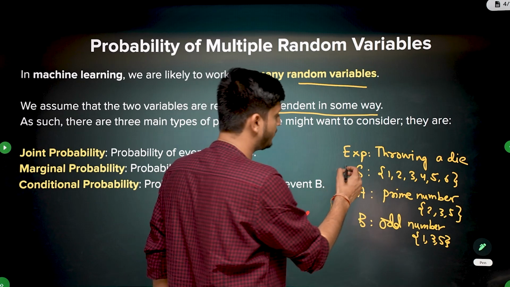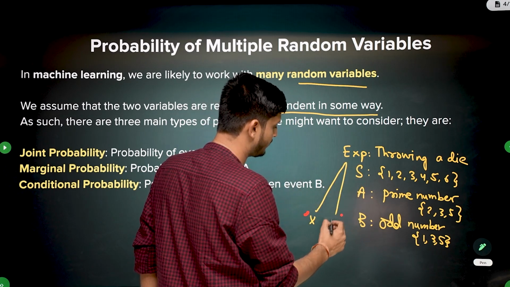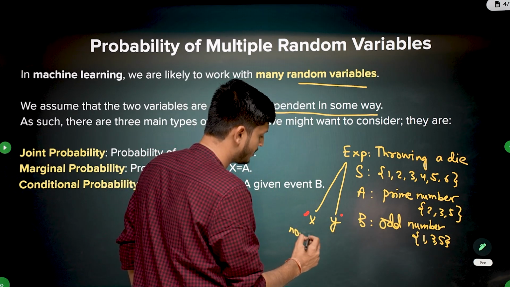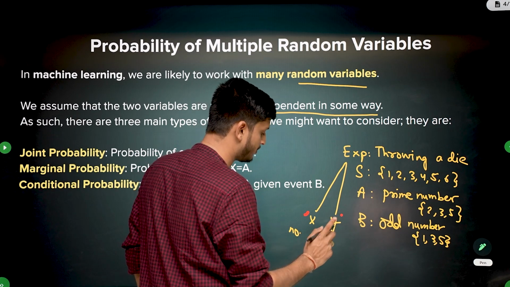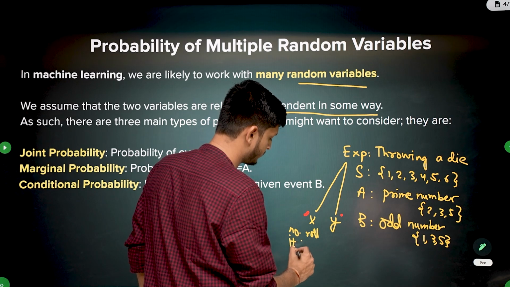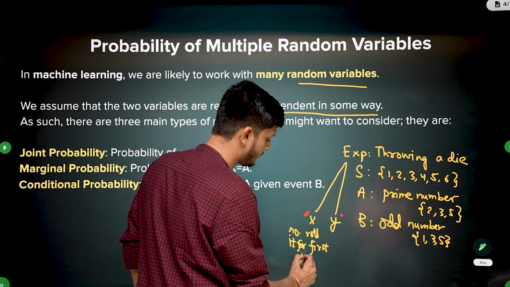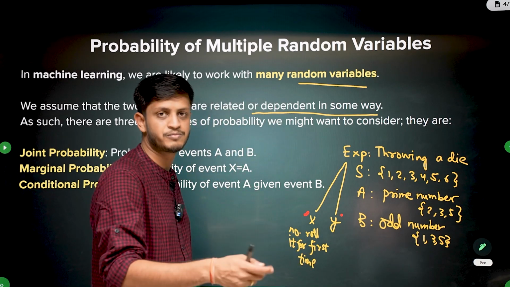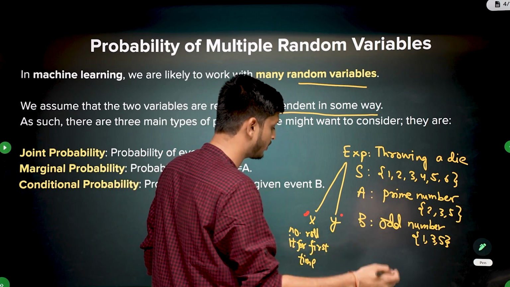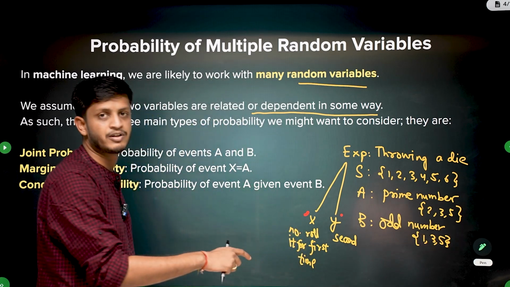Now what will be a random variable? Let's say now I define a couple of random variables. X is a random variable and Y is a random variable. Let's say X is the number that you get when you roll a die for the first time. Basically you're rolling the same die twice. And Y is the number that you get when you roll it for the second time. This is a random variable now.